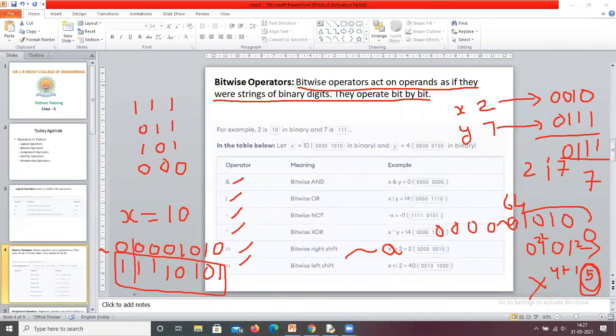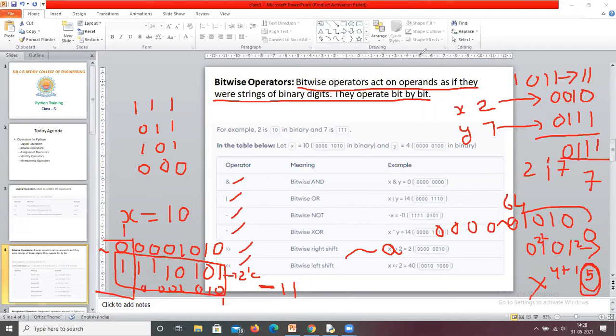Whenever the most significant bit is 1, it is a negative value. Now, how can we find the equivalent number? For this you are going to find the 2's complement. First you find the 1's complement, 0 0 0 0 1 0 1 0, and add 1 here. That means it becomes 1011. So this equals 11. So the answer is minus 11.